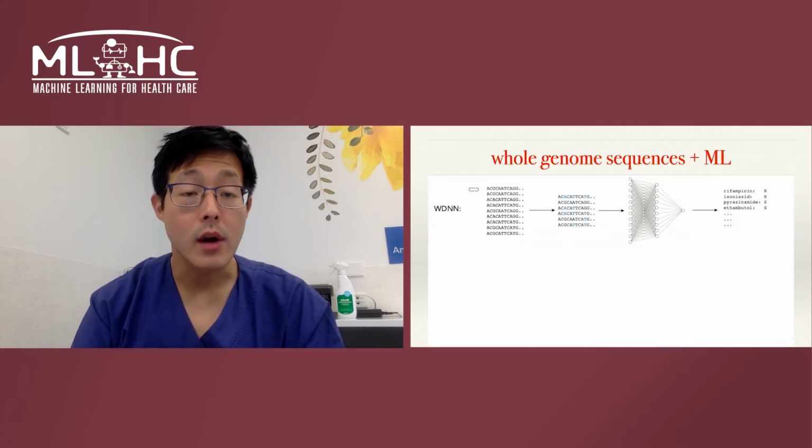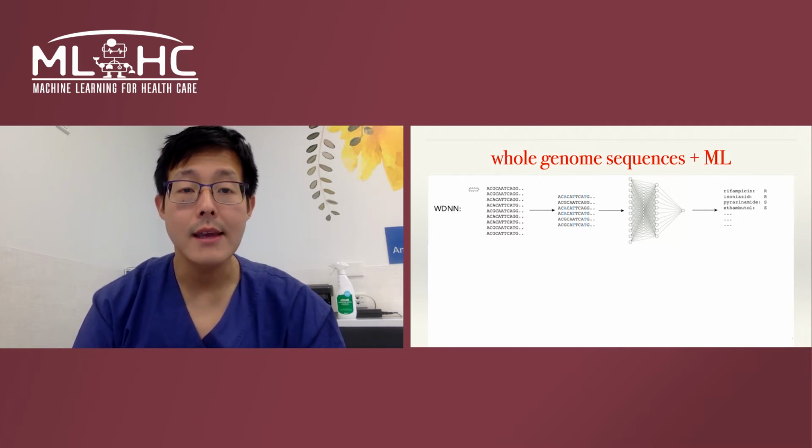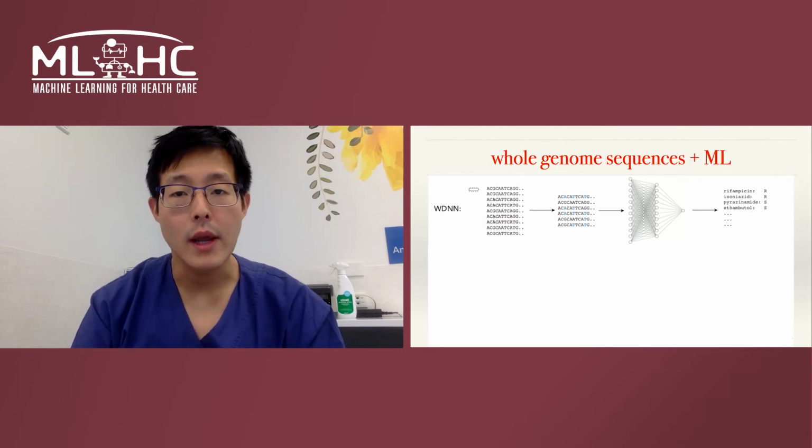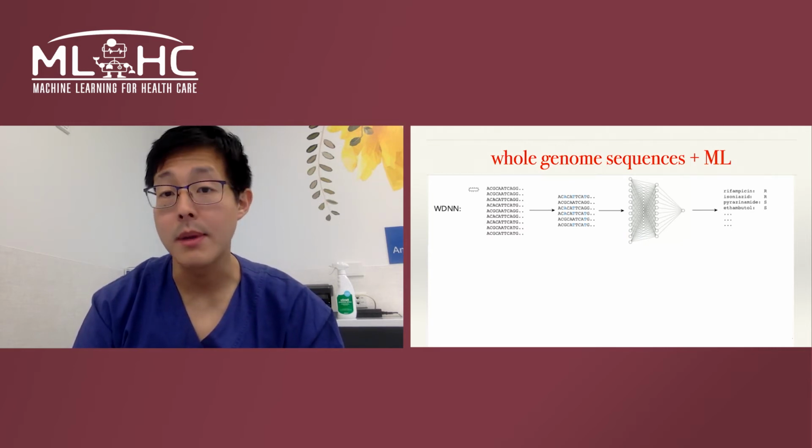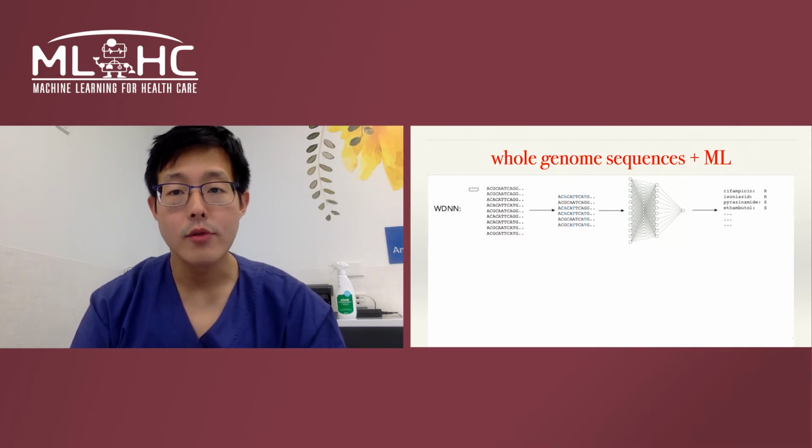So several members of our group formally looked at the potential of wide and deep neural networks to take in the whole genome sequences of tuberculosis, bioinformatically curate the mutants or genetic variants that might be of interest, feed them through the neural network, and predict resistance patterns for up to 10 different anti-tuberculosis drugs.